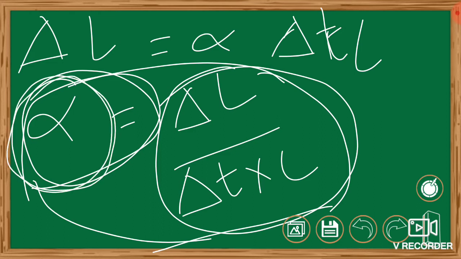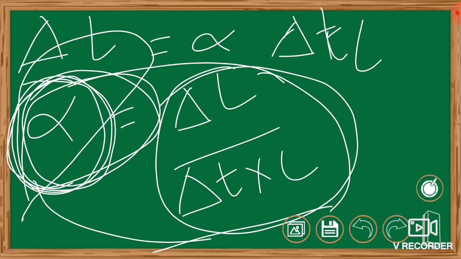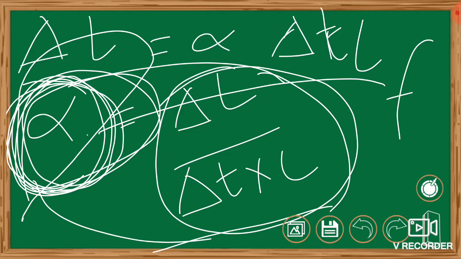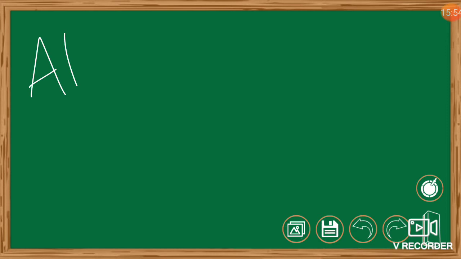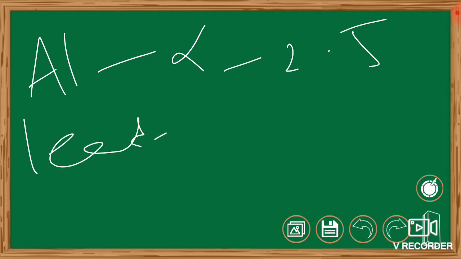Already I said that the coefficient of linear expansion is a characteristic of the material, which means it varies for different materials and substances. For example, aluminum has the highest linear coefficient, that is 2.5, and lead has the lowest, that is 0.29.